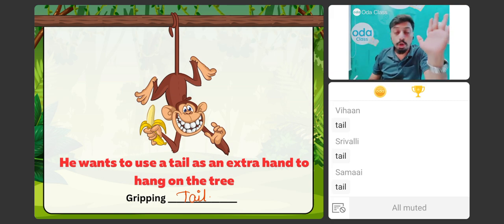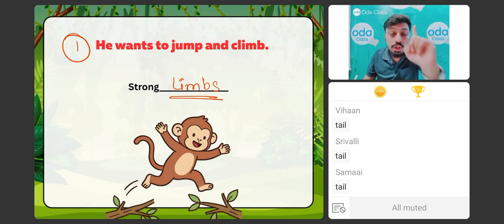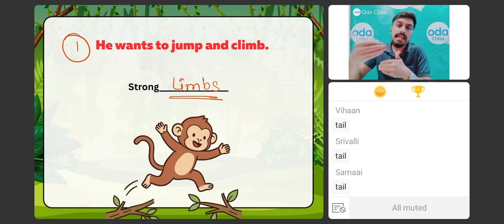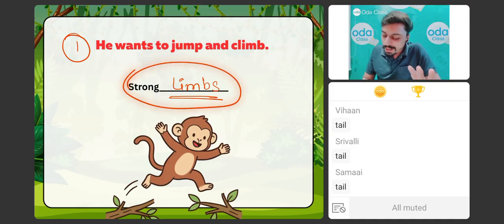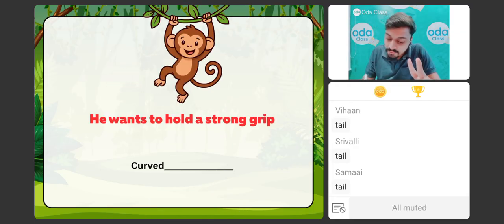So it is very, very important to know about these three things. Is it clear? First is nothing but they have strong limbs. Champions, keep in mind arboreal animals. It might be your koala, it might be your monkey. तो ये ऐसे animals है which are very, very important and questions based on these animals will come in your school examinations. Okay, so they should have strong limbs. First thing, they should have strong limbs to jump and climb. Second, they should have curved claws.